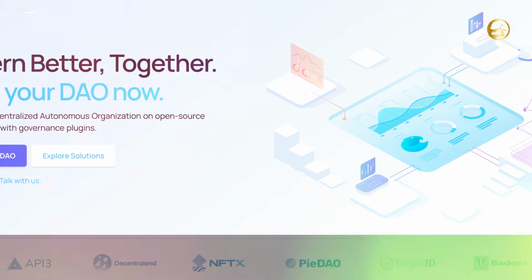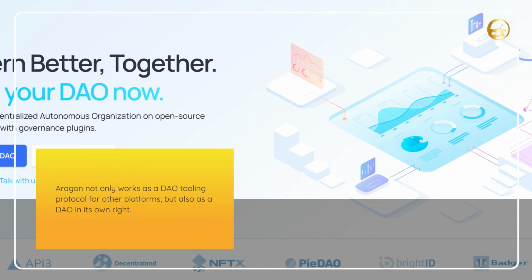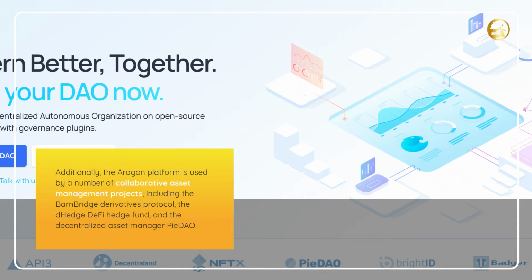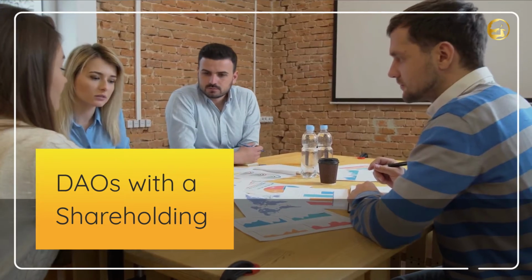Aragon. Aragon not only works as a DAO tooling protocol for other platforms, but also as a DAO in its own right. As such, any ANT token holder is eligible to vote. Numerous well-known projects, including Aave, Curve, and Pillar, make use of the Aragon architecture to coordinate their efforts. Additionally, the Aragon platform is used by a number of collaborative asset management projects, including the Bar and Bridge Derivatives Protocol, the D-Hedge Fund, and the decentralized asset manager PyDAO.